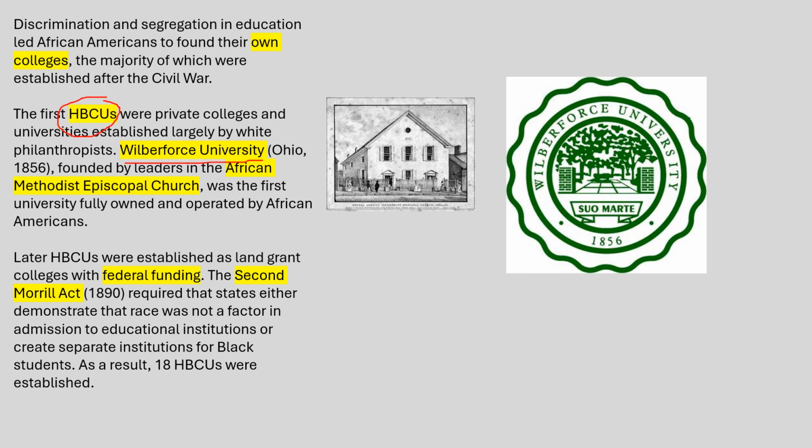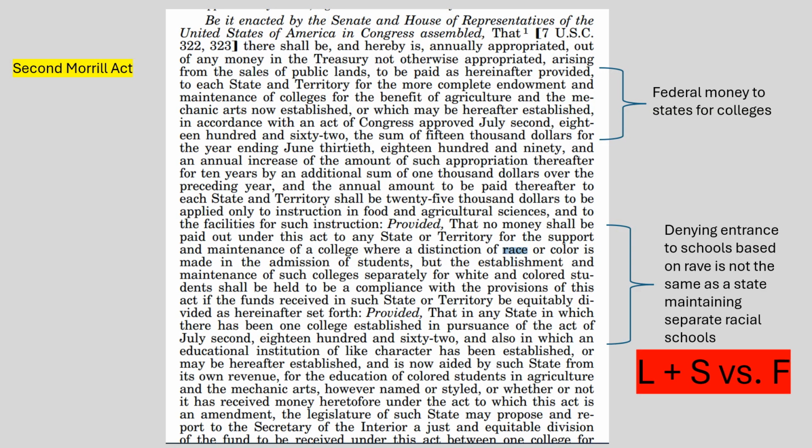Wilberforce University, and what you're starting to see is that African Americans are starting to establish colleges and other institutions, which was an issue that we addressed last class. However, with the issue of colleges, you have to look at the Second Morrill Act. And here we have the text of that particular act. And I've already addressed the 2 sections here.